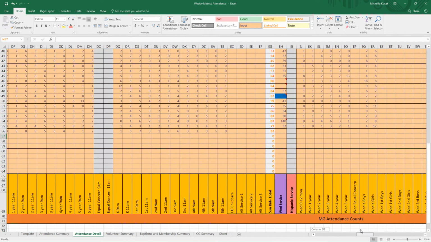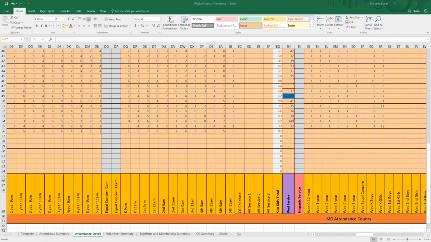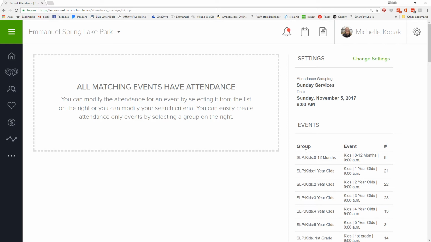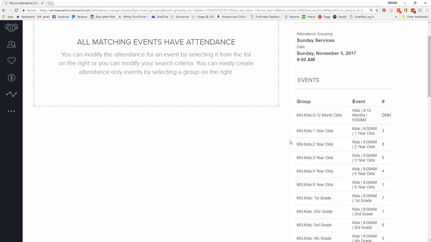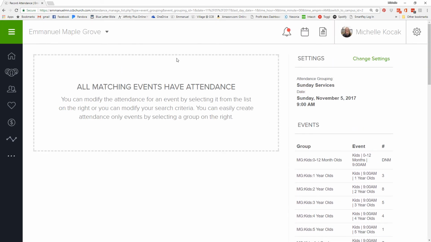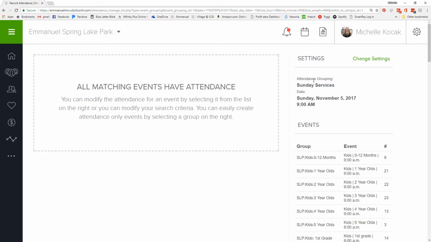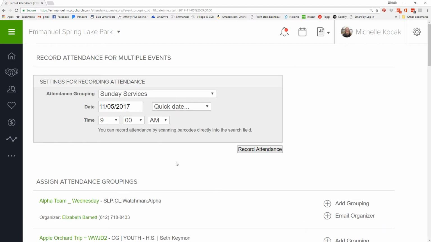So in the MyManual tab, you're going to be able to not only choose 9 a.m. for SLP, but if you change your campus designation, you can do the 9 a.m. service for Maple Grove and Elk River. Suggestion is to do the campus all at one time for the 9 a.m. and the 11 a.m. service, as well as volunteers in one swoop, and then switch over to the other campus, Maple Grove, do all of theirs, and then do all of Elk River in order to make sure to get all data into the right spots.